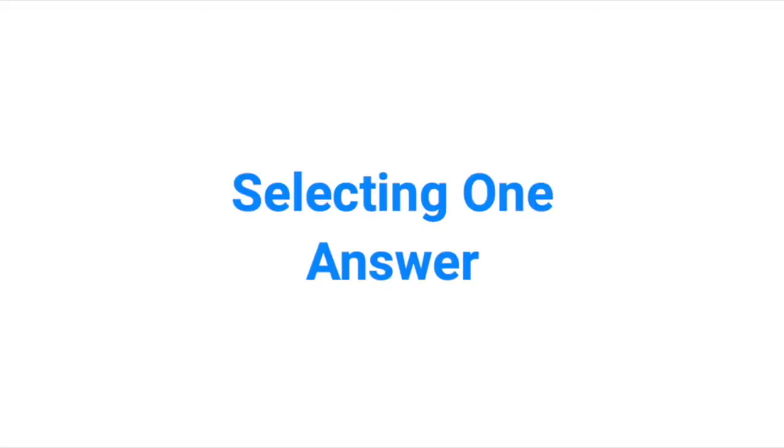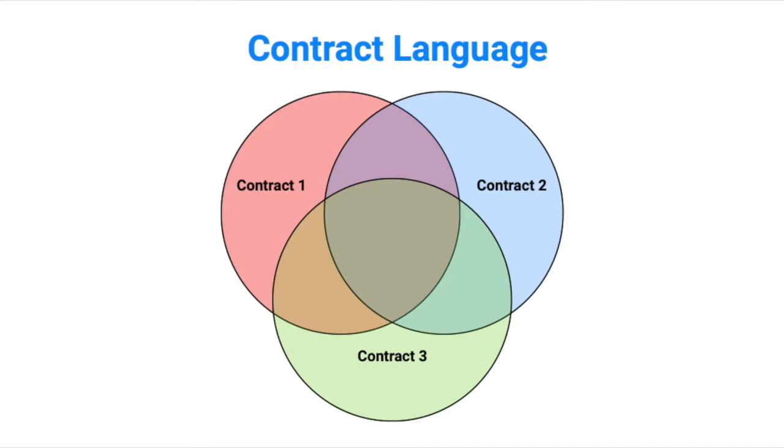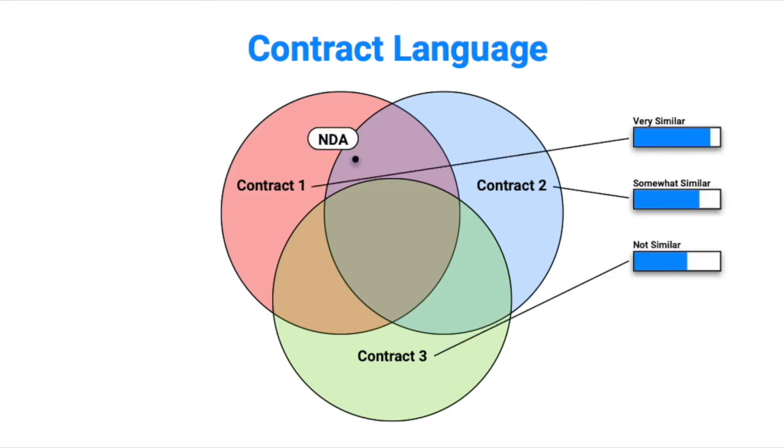The second problem Profile solves is when you know there can only be one correct answer. Gracie's baseline models will provide a score telling you how similar the text you're looking at is to the models you've built. If I were to give Gracie an NDA, Gracie will tell me that it also looks like a handful of other contracts. While this is true, we want Gracie to give us one answer. This contract is an NDA, nothing else.